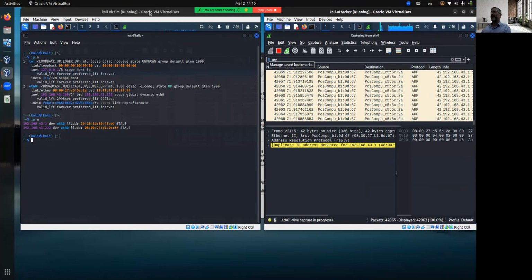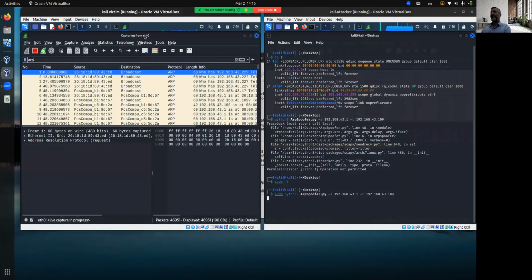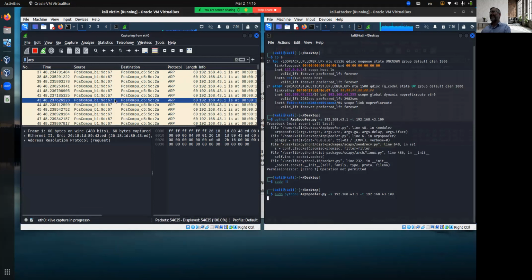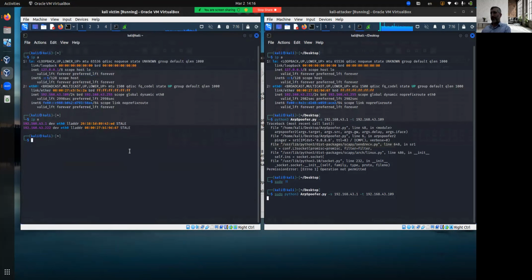If we look at the Wireshark at the victim side, we see that it should be getting also thousands of packets saying the exact same thing. Okay, it's getting a lot of packets saying the exact same thing. It's capturing already 65,000 packets. When we look at the ARP table, we will notice that both the computer 43.222 and 43.1 have the same MAC address. What that means is that we were able to manipulate the MAC address of the gateway on the victim to be the MAC address of the attacker instead of the MAC address of the real gateway.